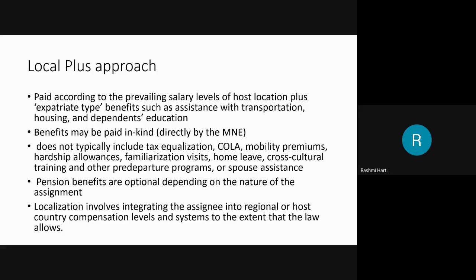Okay, so the local plus approach basically doesn't include various benefits, but pension benefits may be optionally provided, and localization is taken into consideration, wherein the host country compensation levels are made familiar to the employee, and the systems of law or allowances, whatever they are, what the law allows, everything is made familiar to the employee. So this is the local plus approach.